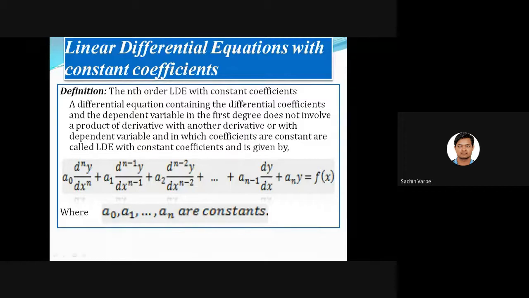This is the general, standard form of a linear differential equation with constant coefficient, nth order: a0 d^n y/dx^n, plus a1 d^(n-1) y/dx^(n-1), that is the (n-1)th derivative of y with respect to x, plus a2 times the (n-2)th derivative of y with respect to x, and so on, equal to f(x), where these coefficients a0, a1, a2 are all constants. Is that okay with the definition of LDE with constant coefficient?